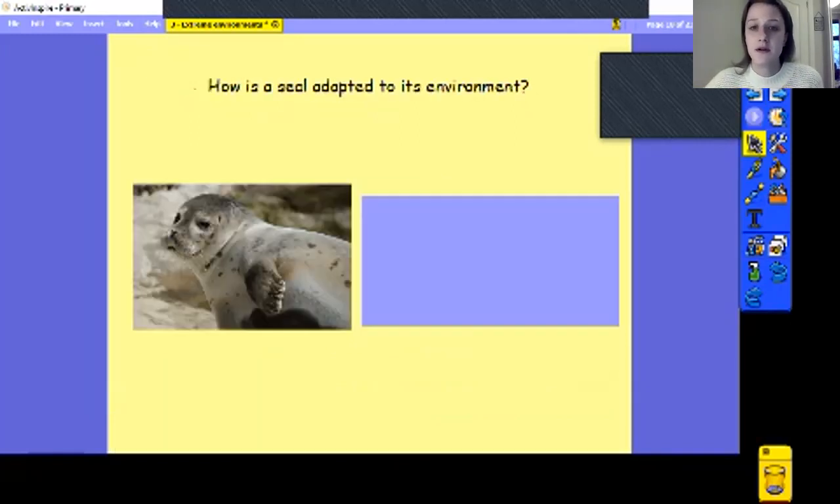So next animal that we're going to look at to see how it's adapted to its environment. So you might be able to use what you know about where seals live. You might be able to use its colour or maybe some of its features to help you think about this one. So pause it, see if you can come up with any from the picture, and then we'll go through it together.